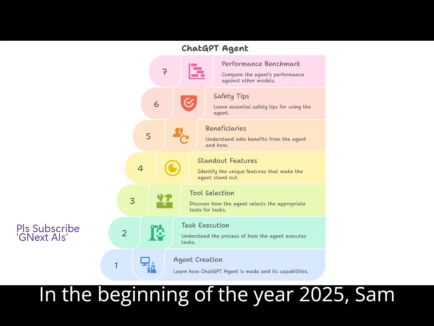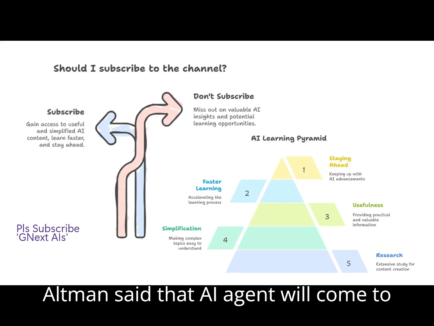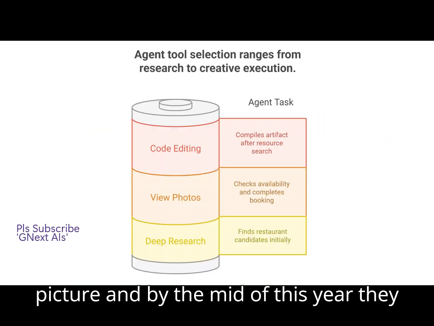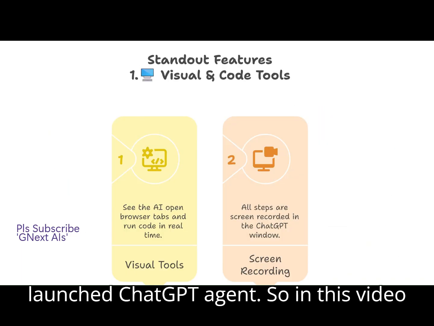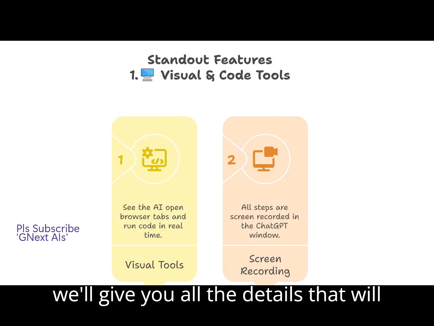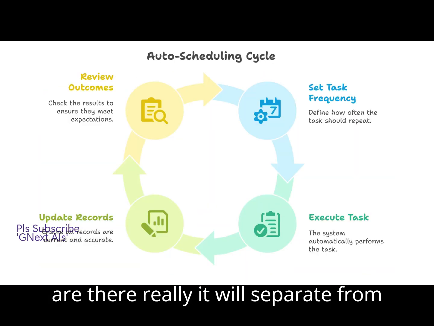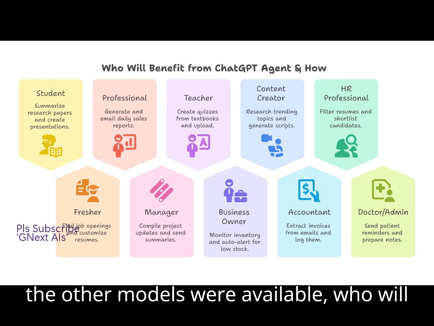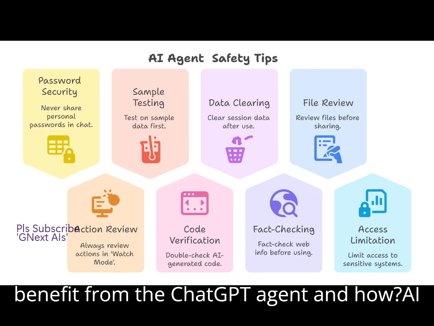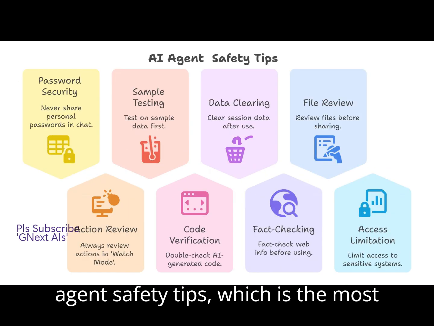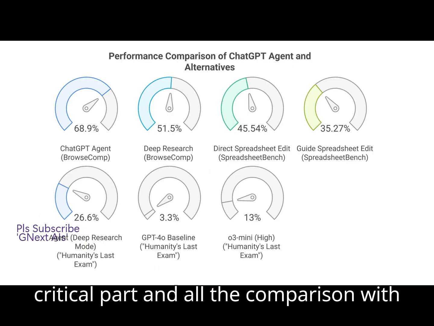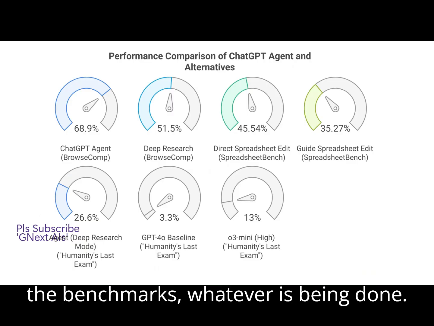In the beginning of the year 2025, Sam Altman said that AI agents will come into the picture. And by the middle of this year, they launched ChatGPT Agent. So in this video, we'll give you all the details: the standout features, what will really separate it from the other models that are available, who will benefit from the ChatGPT agent and how, AI agent safety tips, which is the most critical part, and all the comparison with the benchmarks.